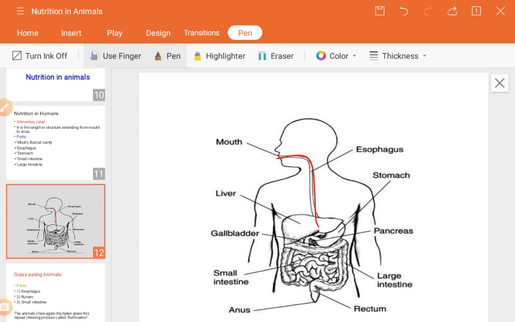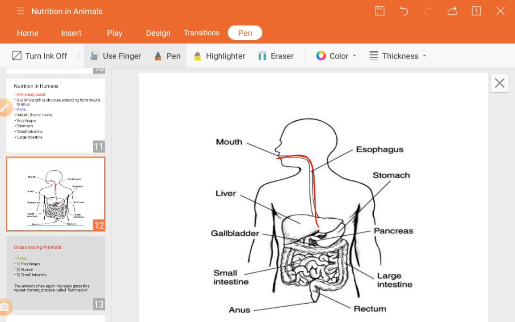So here digestion happens, guys, because protein molecules which are present in our food materials are going to be broken down with the help of enzyme and by the different gastric juices.